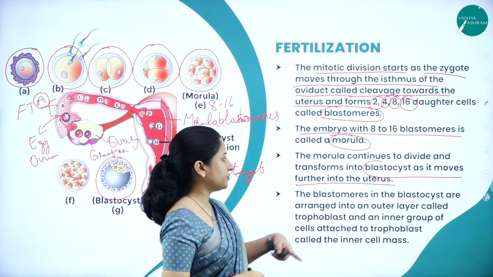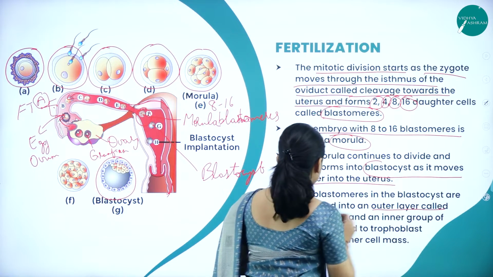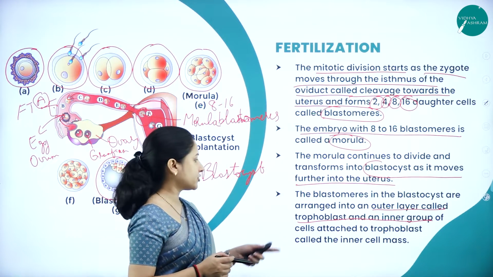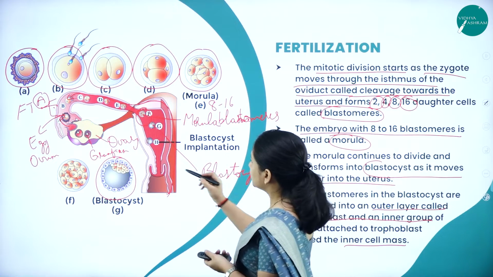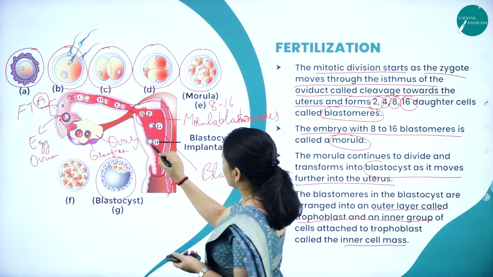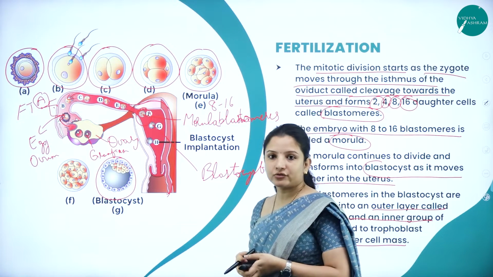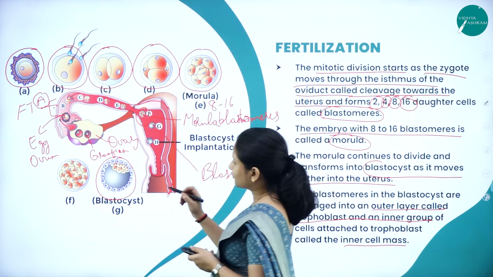Now the blastomeres in the blastocyst are arranged in an outer layer called the trophoblast, and an inner group of cells attached to the trophoblast called the inner cell mass. Here we can see the blastocyst which has entered into the uterus, but it has not implanted itself.